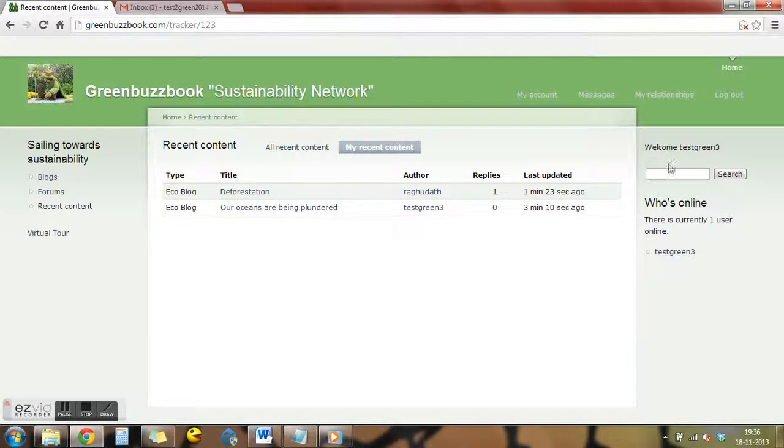And as usual, you can see on the right side you have who's online. That's nothing but the members of this particular Green Bus Book who's online, and if you want to discuss some hot topic which is going on, you can have a discussion with them. So this is about a Green Bus Book, a small website.